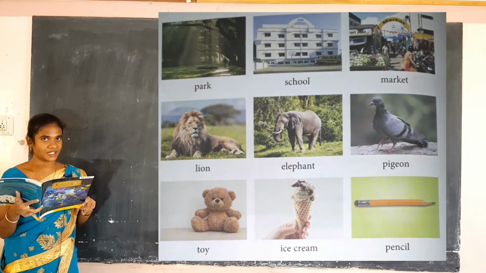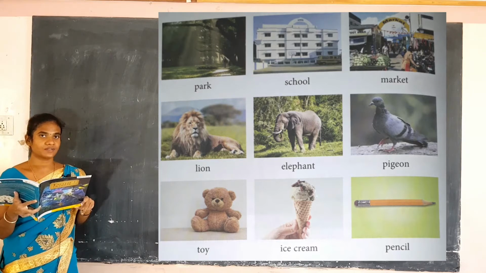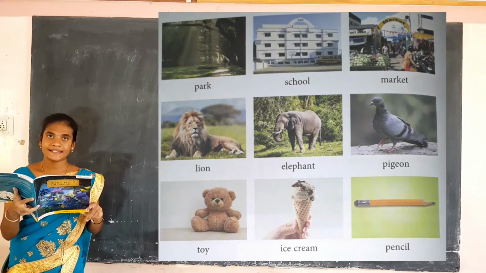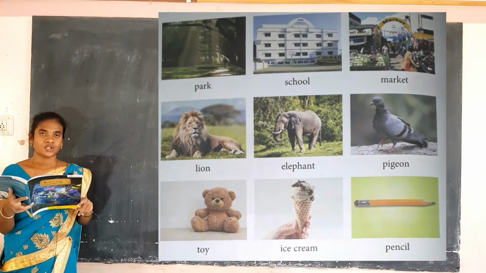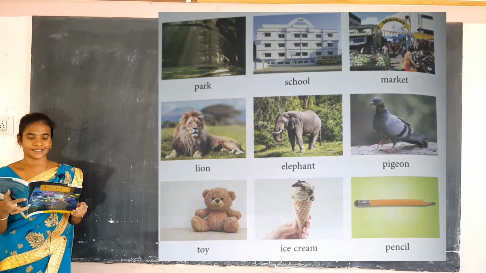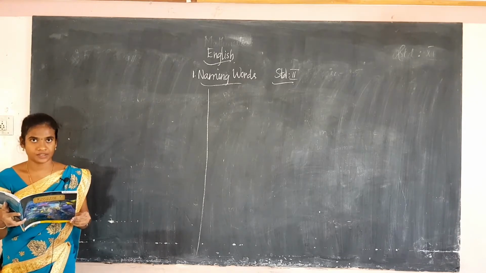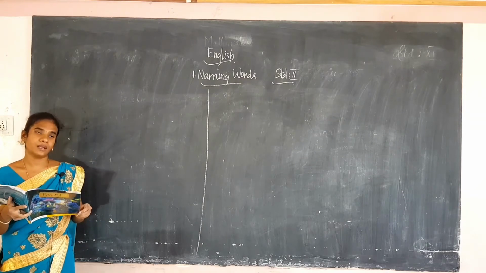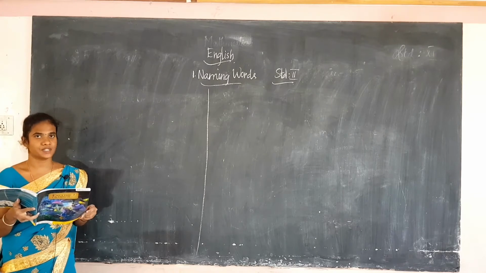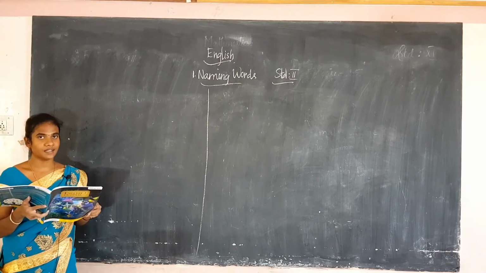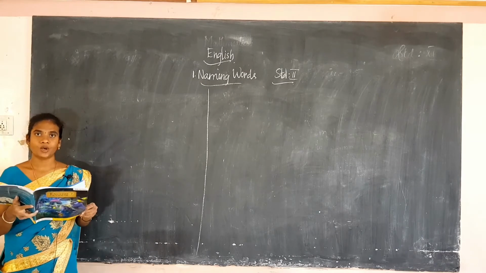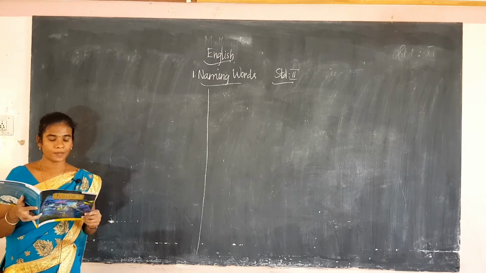So have you all seen the picture? These are the example words of the names of animals. And the names of things are toy, ice cream, pencil. These are the names of things. Okay, students, are you all clear with this one? Naming words tell us the names of people, names of places, names of animals and names of things. And also we have seen the example words with the picture. Have you all understood this? Okay, now we shall do the book bag exercise.